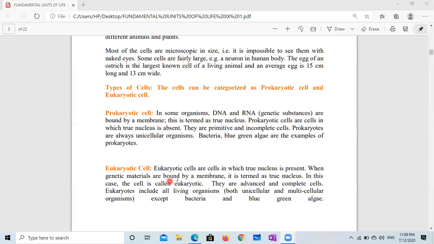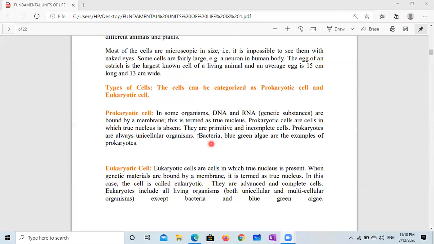Eukaryotic cell. These are cells in which true nucleus is present. So we can say genetic materials are bound by a membrane. It is termed as true nucleus. In this case, the cell is called eukaryotic. They are advanced and complete cells.